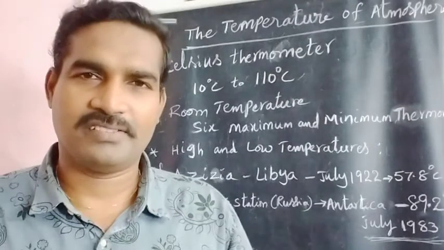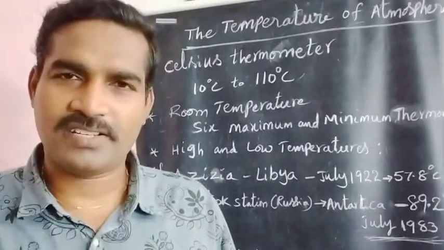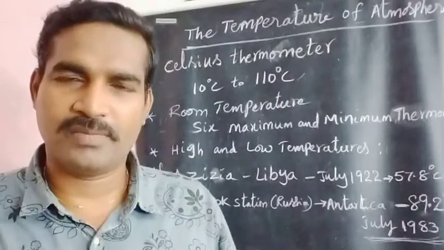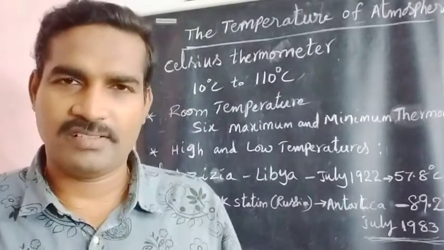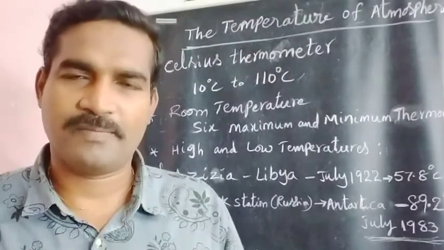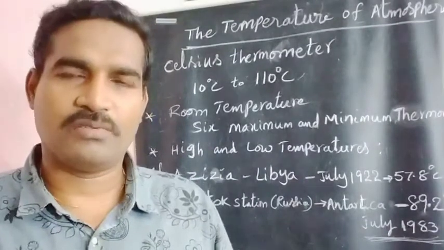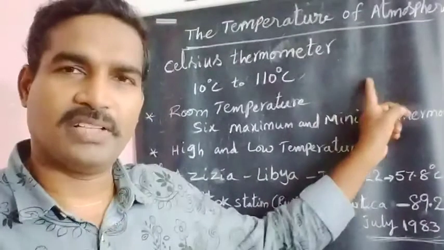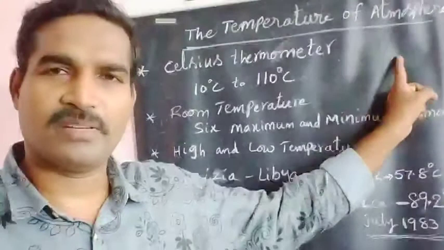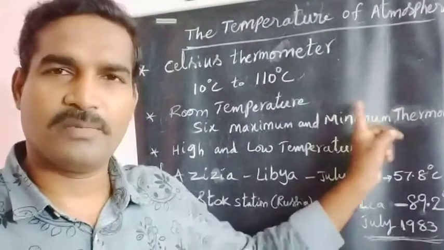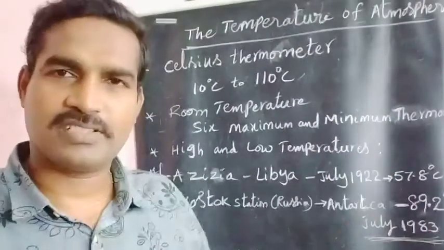If you want to get the average annual temperature, you have to calculate every day throughout the year. Then you note down each month's temperature, January, February, March, April, like that.